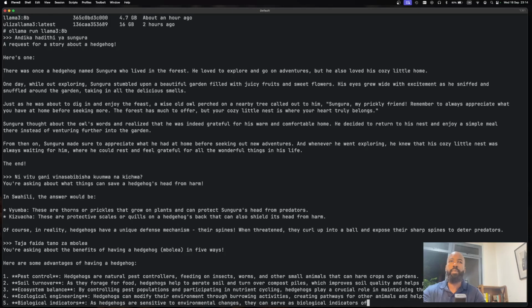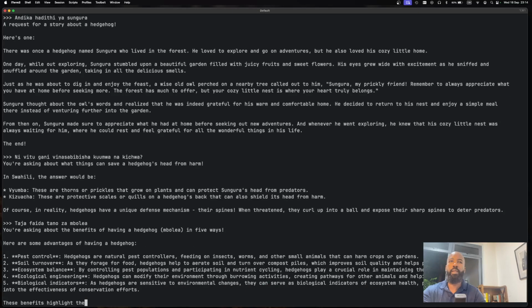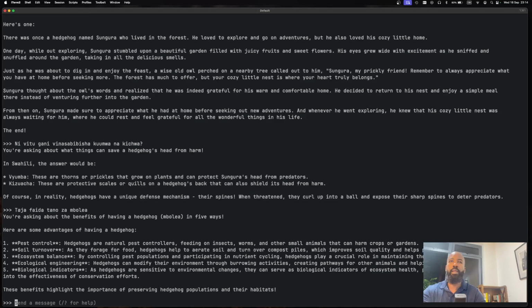It gives me 5 advantages of having a hedgehog, which continues with the same hedgehog theme, and I'm not sure why it's doing that.